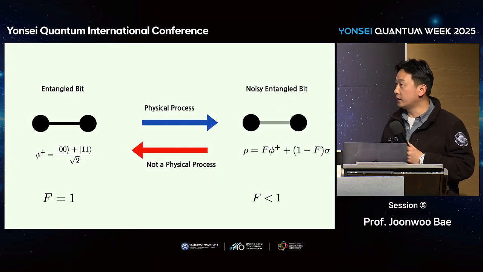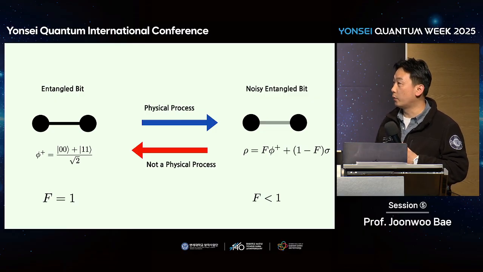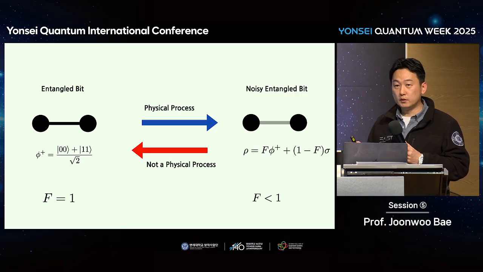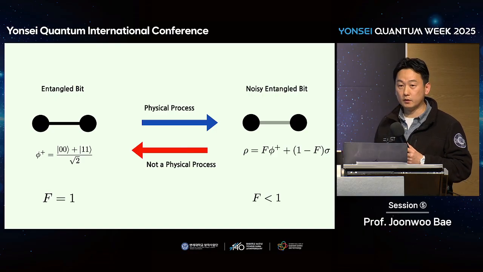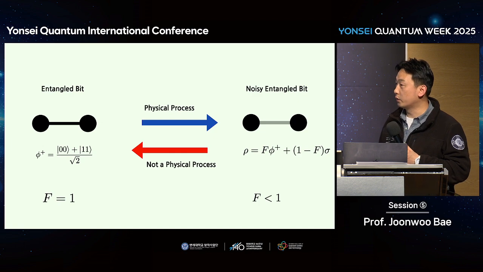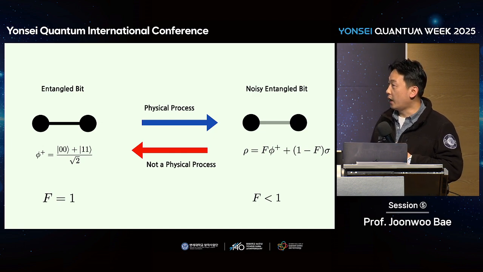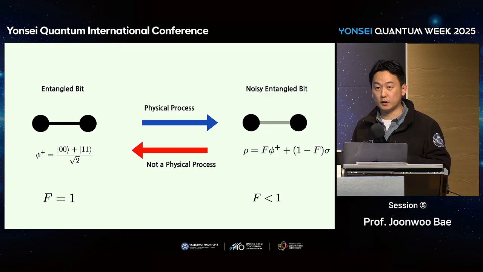This is an entangled state. We call it an entangled bit, a unit of entanglement. It's a very natural process that each of them interacts with the environment and becomes a noisy state. It's no longer a pure state; it may contain entanglement, but it contains some noise. Here I have a parameter F, which we call fidelity. If F is 1, then we have a noiseless entangled bit. But if F is smaller than 1, then we have a mixed state and noisy entanglement.